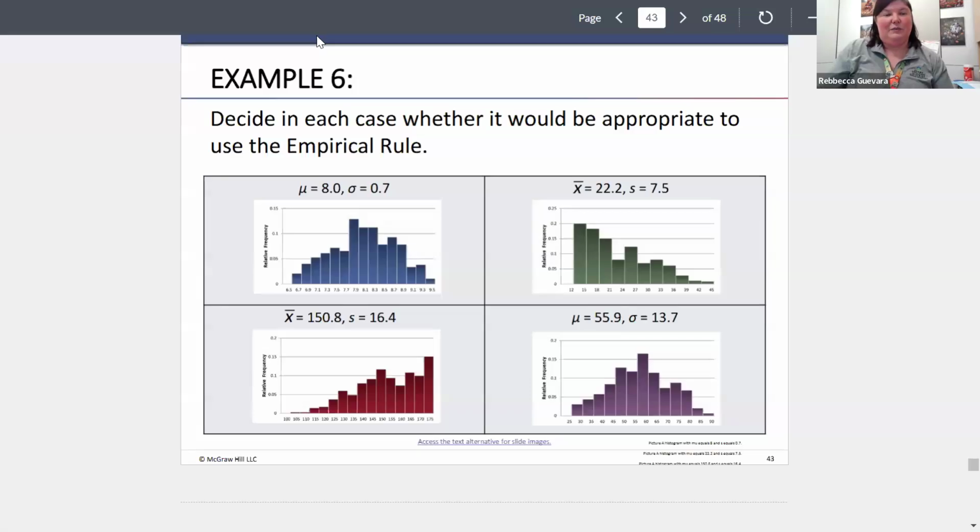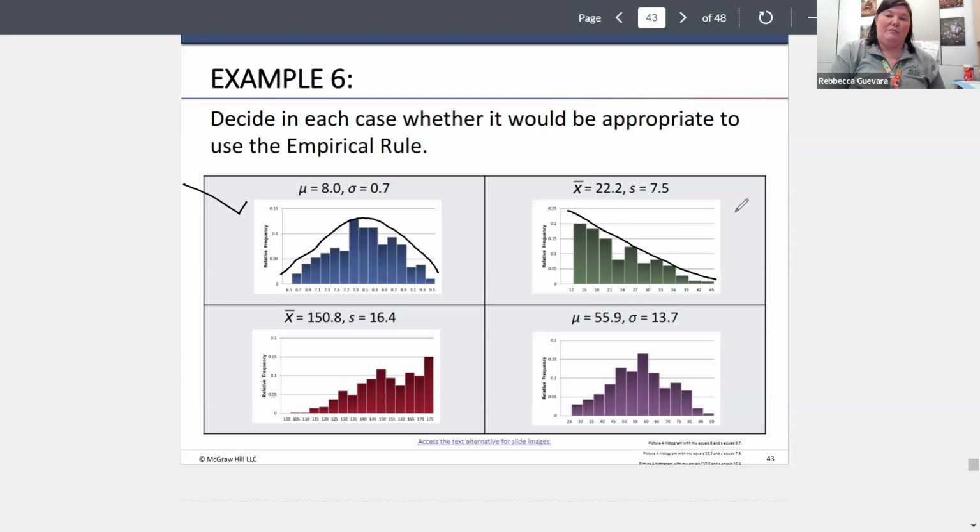Okay, so the last one, which is the thinking problem: decide in each case whether it would be appropriate to use the empirical rule. So remember, you need a bell-shaped curve for the empirical rule. So this one seems to approximate bell-shaped. I'd say that one was okay.